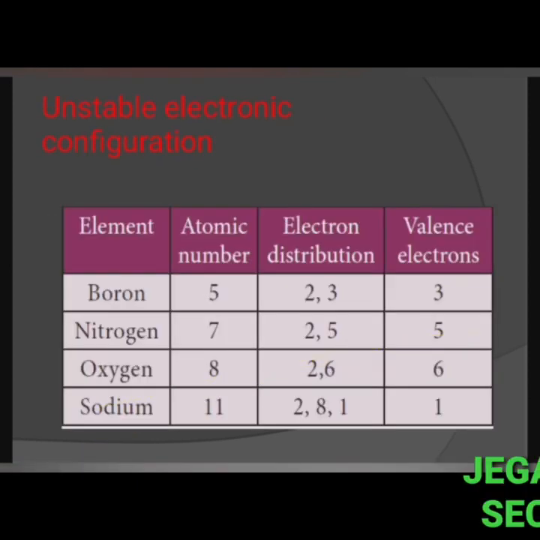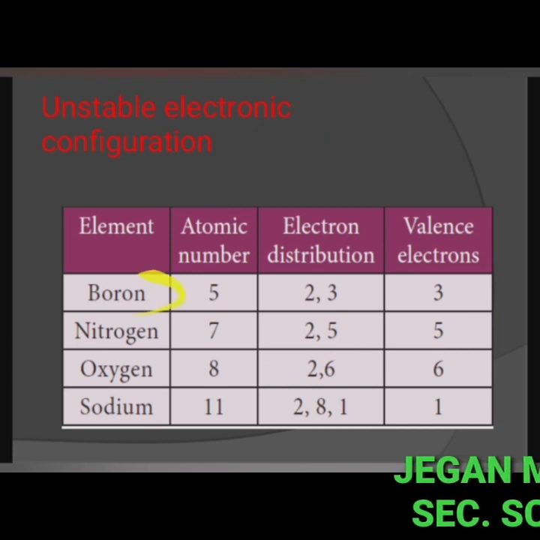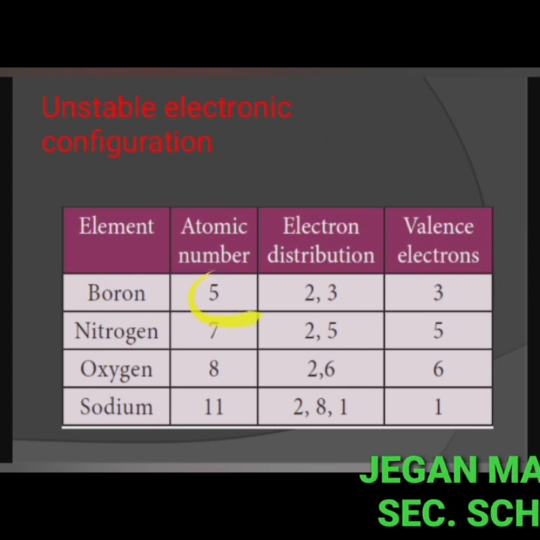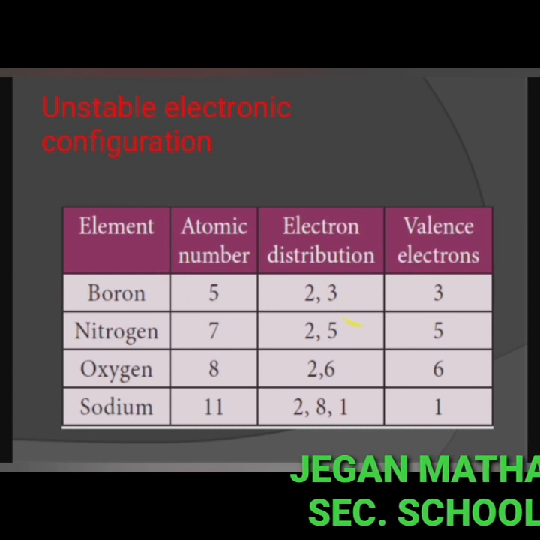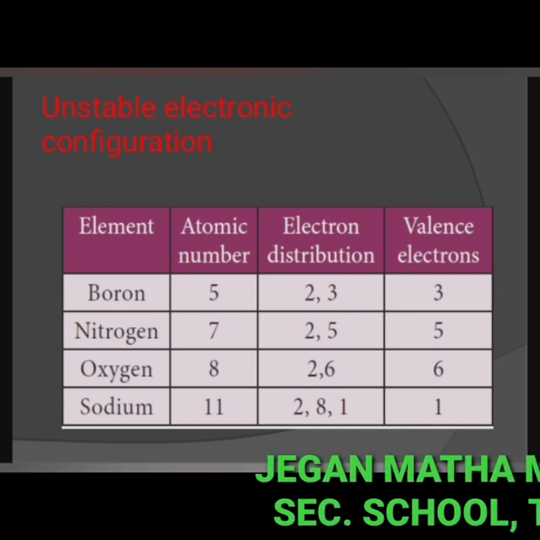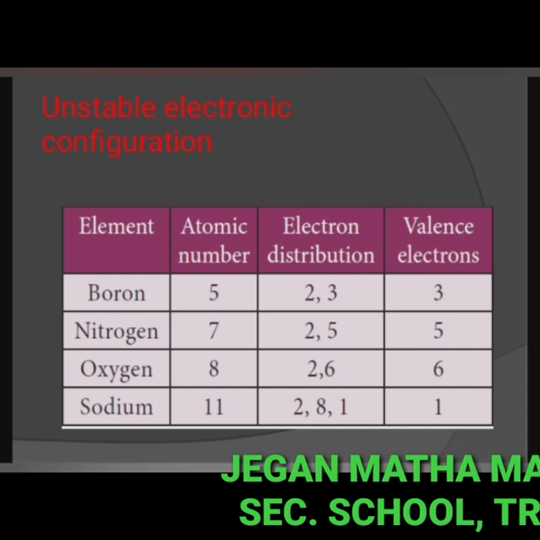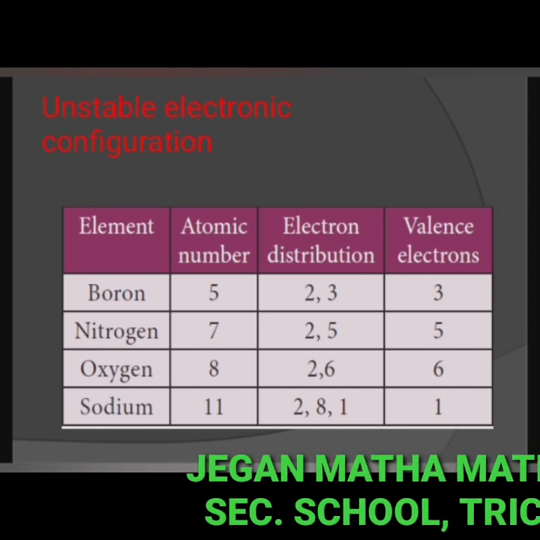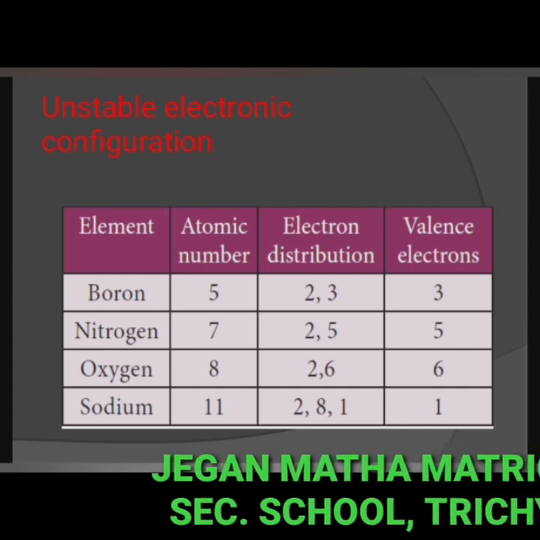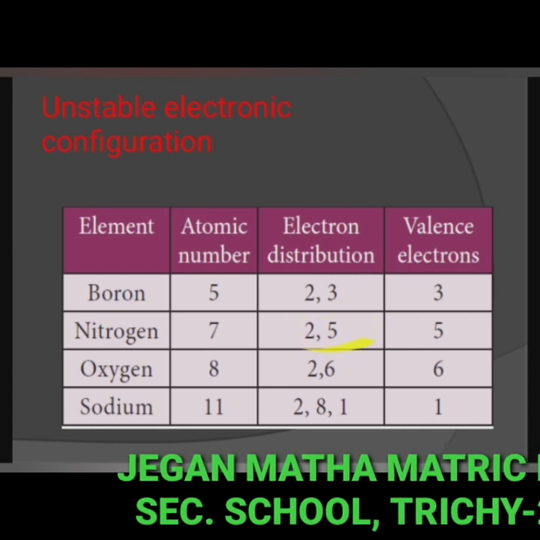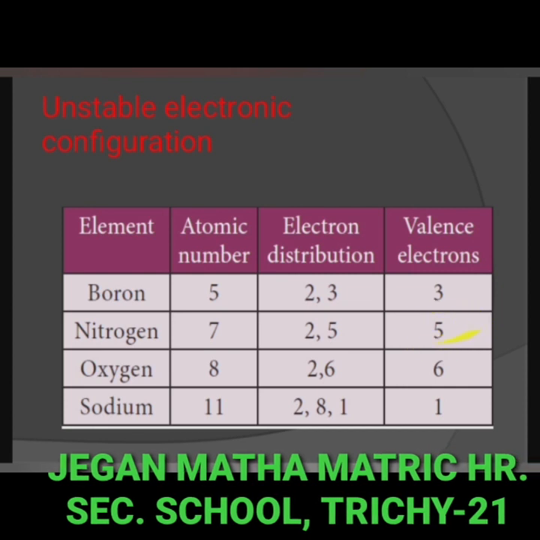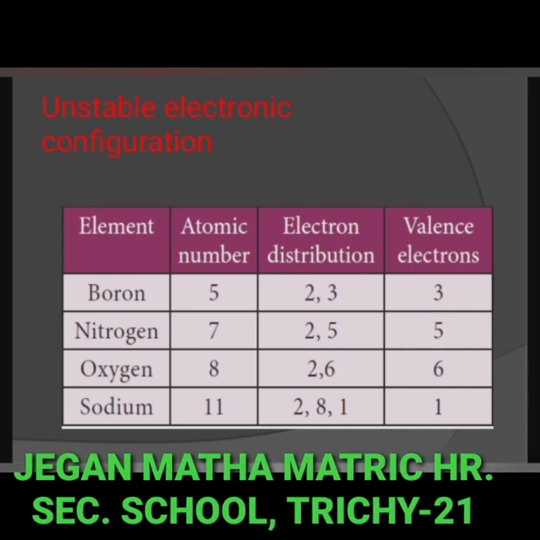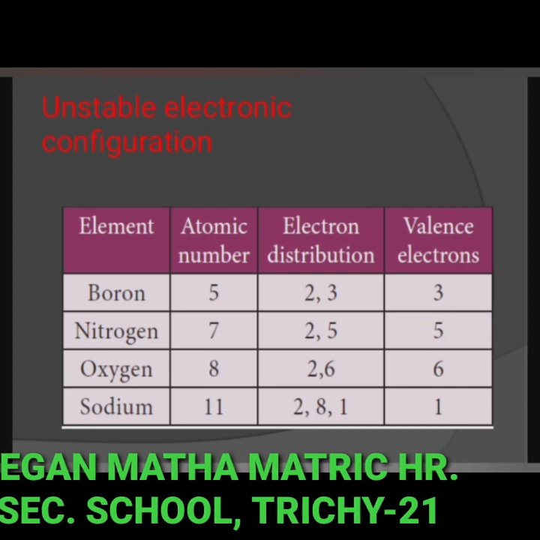So this table shows unstable electronic configurations. Example, boron. Atomic number of boron is 5, so electronic configuration 2, 3. The valence electrons of boron is 3, so it loses its 3 electrons to attain stable configuration. Then for nitrogen, atomic number 7, configuration 2, 5, it needs 3 more electrons to attain stable configuration because the valence electrons are 5. Like that, oxygen and sodium.